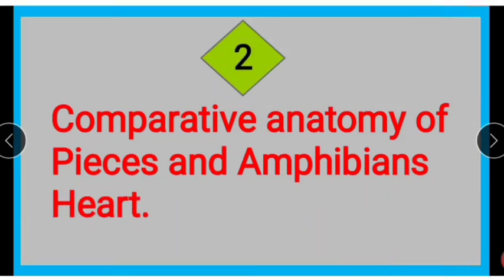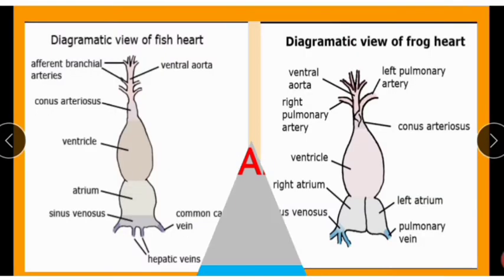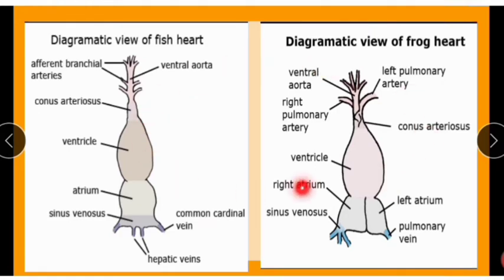Next we go to the second one, comparative anatomy of the fish and amphibian heart. Here we will compare the fish and amphibian hearts. In these two pictures, the first is a diagrammatic representation of the fish heart, and the second is a diagrammatic representation of the frog heart, taking the frog as our example of an amphibian.